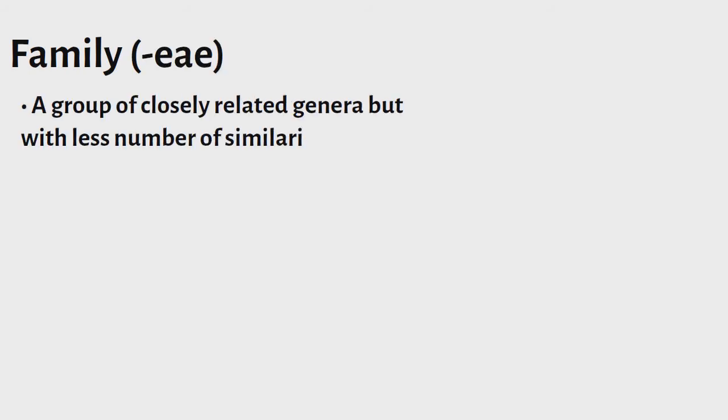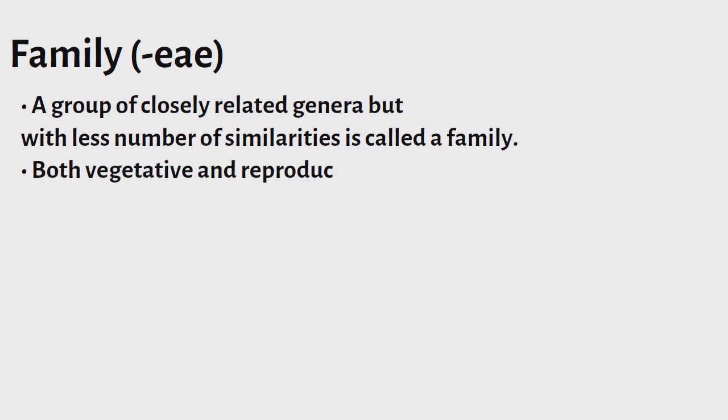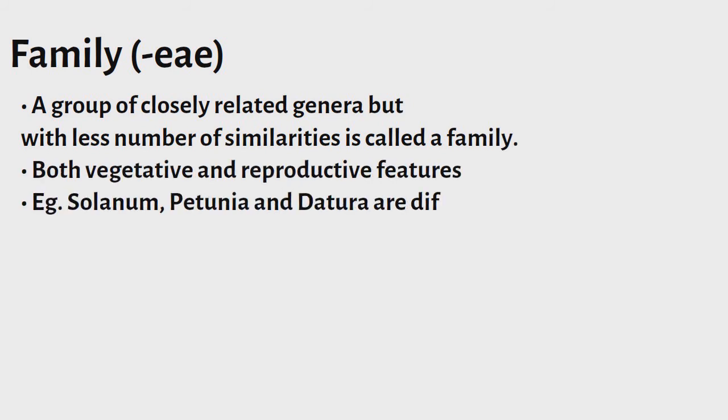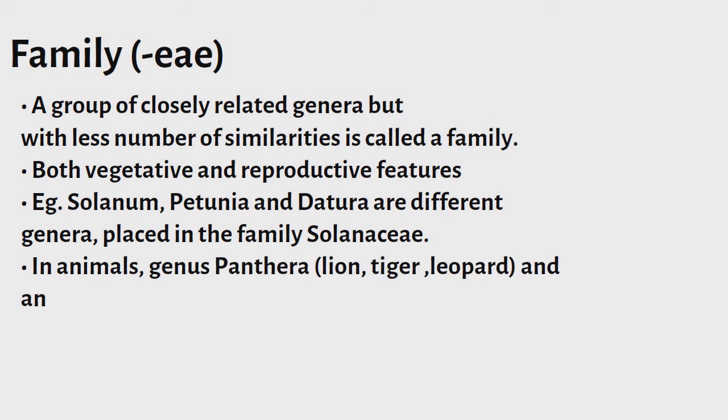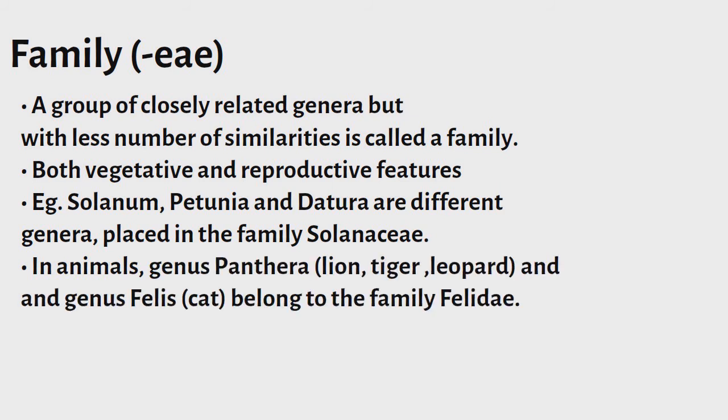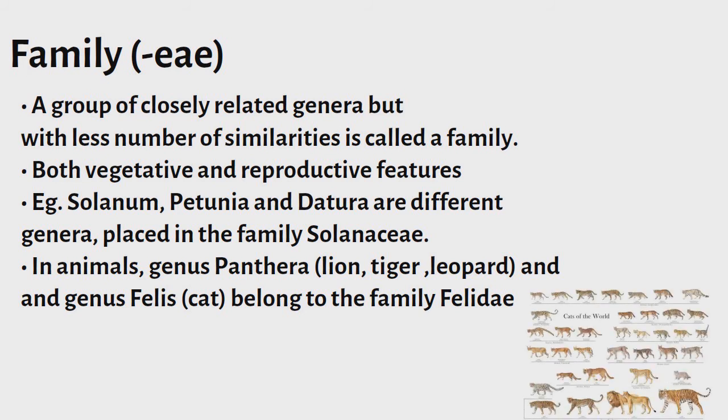Family. A group of closely related genera but with fewer similarities is called a family. They share both vegetative and reproductive features. For example, Solanum, Petunia, and Datura are different genera, placed in the family Solanaceae. In animals, genus Panthera, lion, tiger, leopard, and genus Felis, cat, belong to the family Felidae.